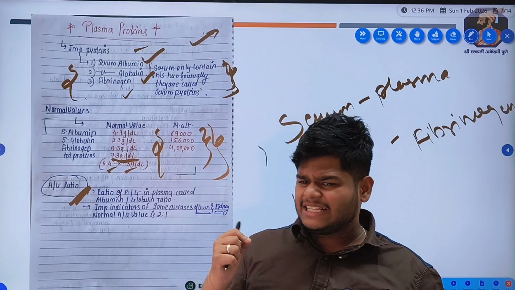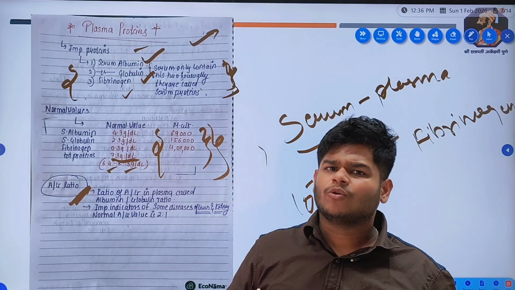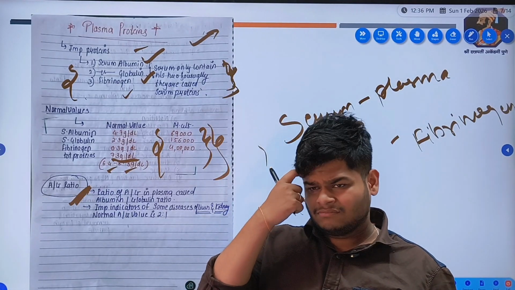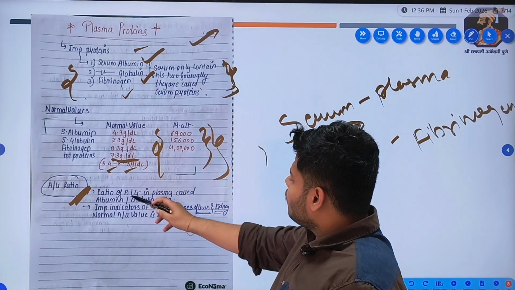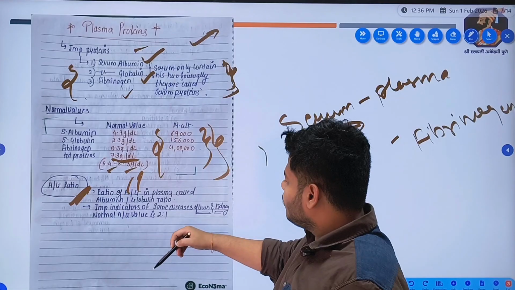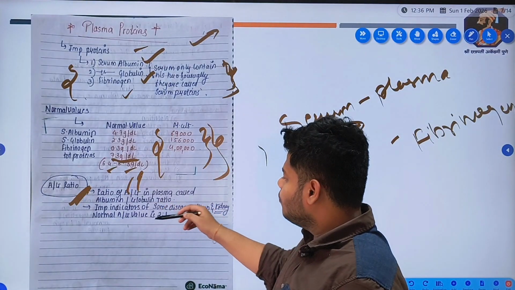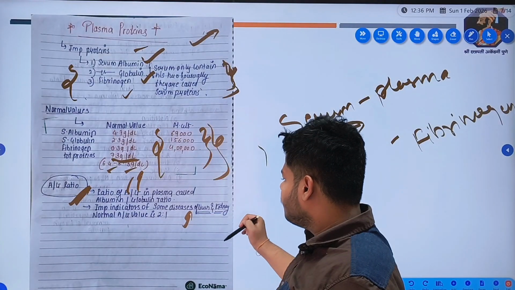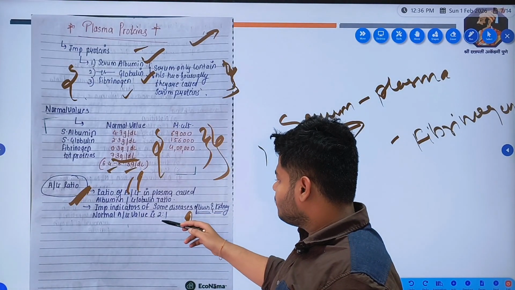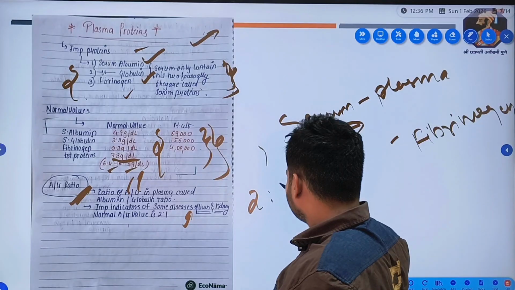This is the ratio of albumin to globulin in the plasma, called the albumin globulin ratio. It indicates some diseases of the liver and kidney. The normal A:G value is 2:1.